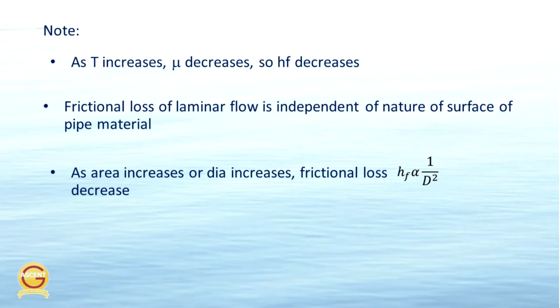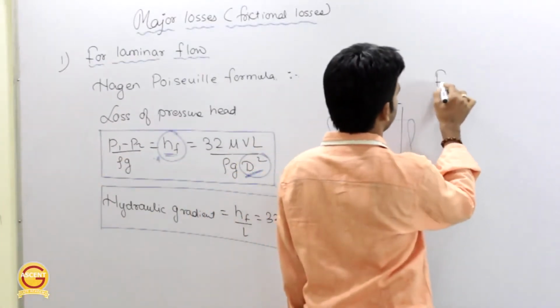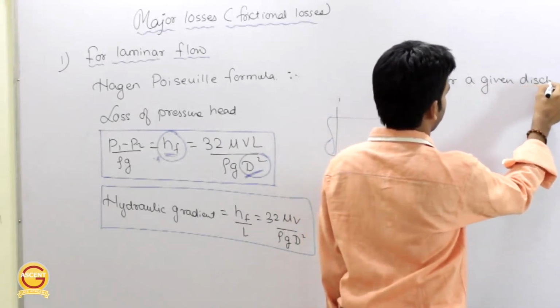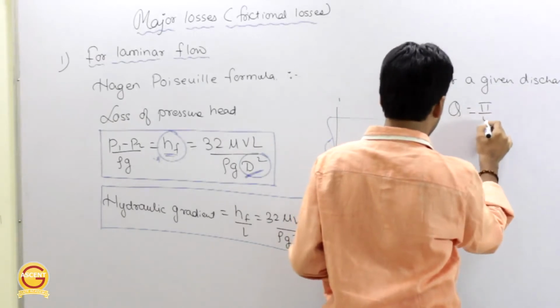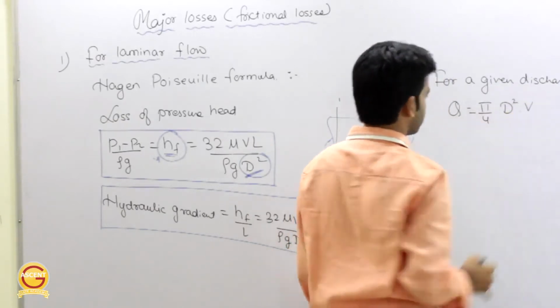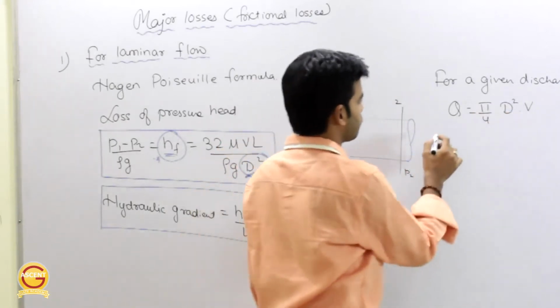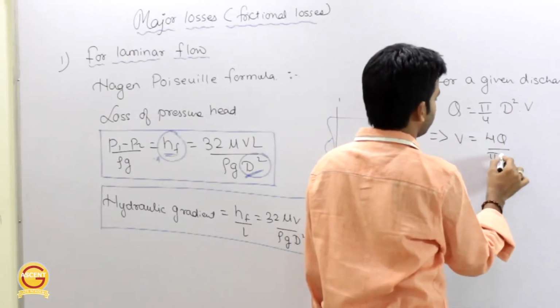Next, as area increases or diameter increases, frictional loss decreases since HF is inversely proportional to d square. Getting this now? Okay. Now for a given discharge, we know discharge Q is equal to area A into velocity V, where A is pi by 4 d square. So from here you can say V is equal to 4Q by pi d square.